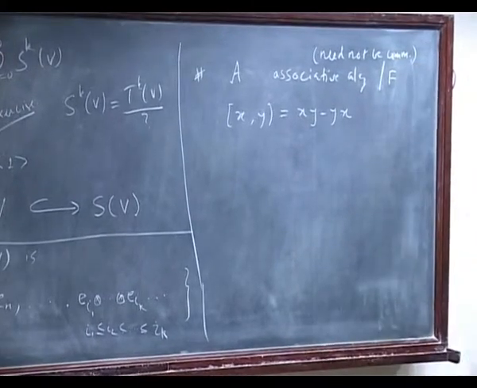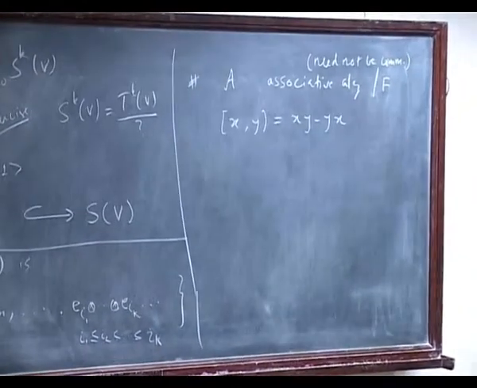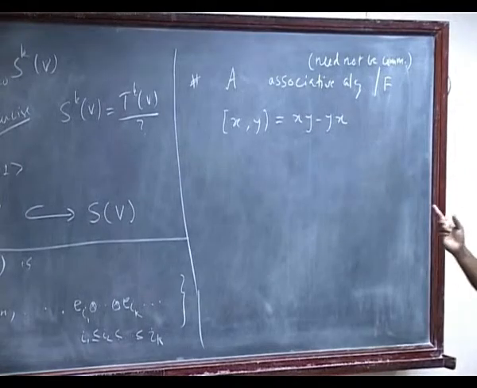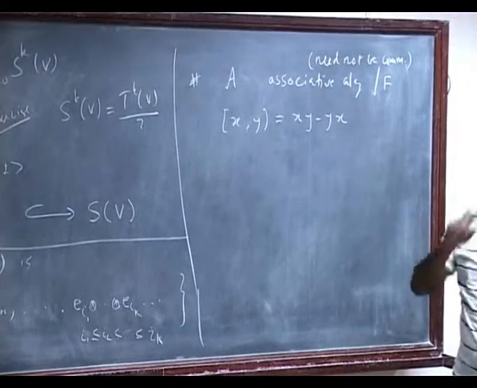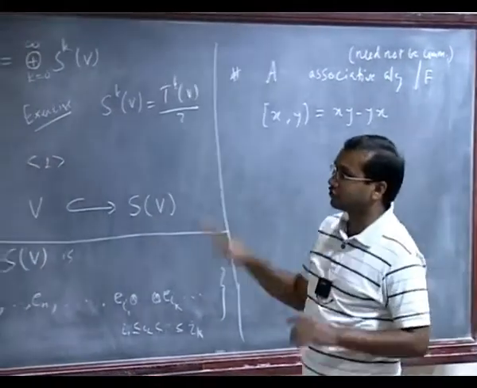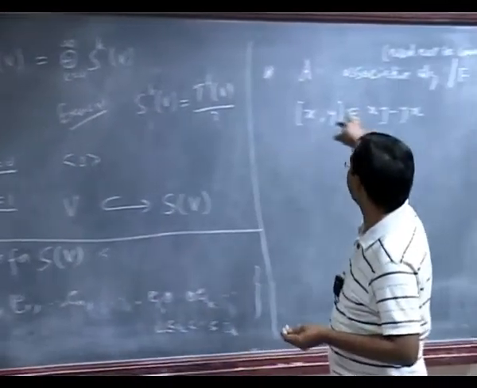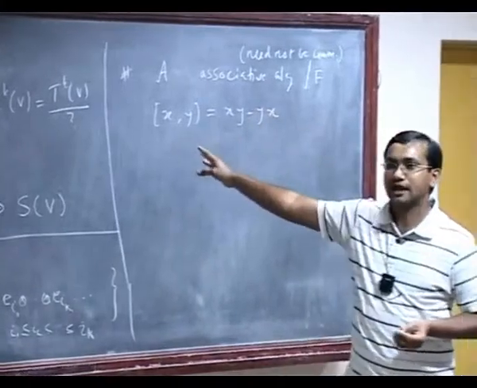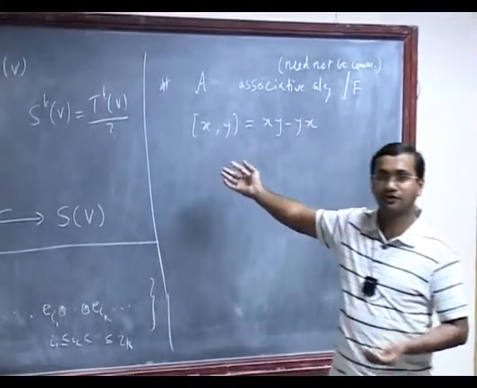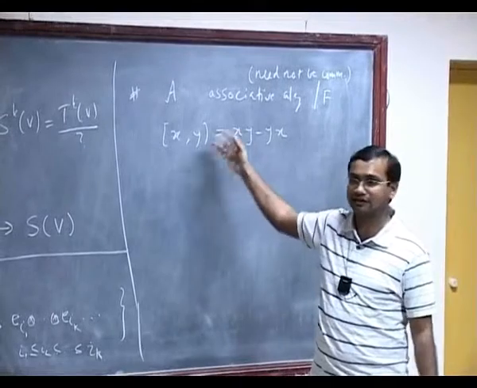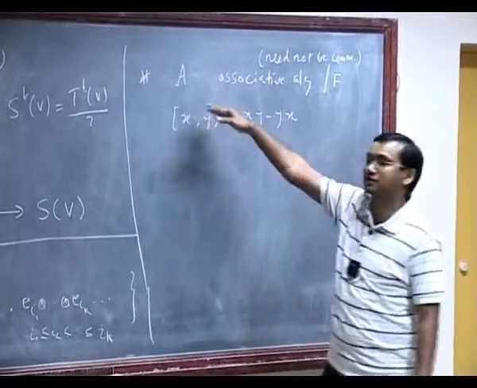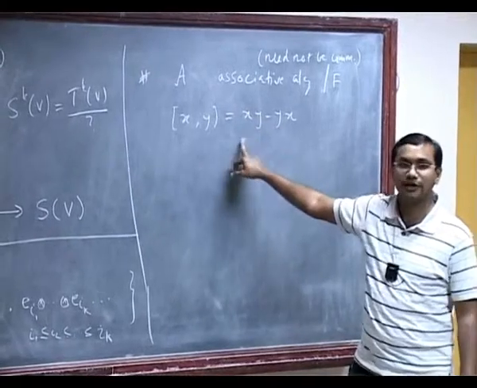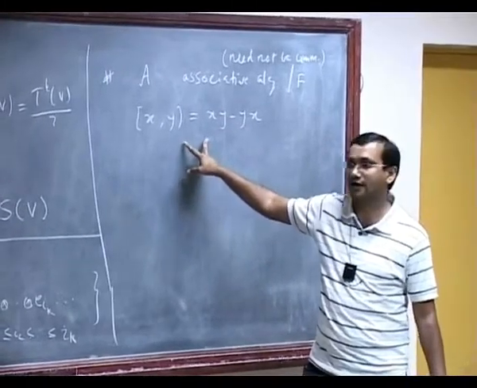So I can define this bracket [x,y] equal to xy minus yx, and you can check that it's a Lie algebra with respect to this. So what I am going to talk now, whenever I have an associative algebra, I will assume the default Lie algebra structure. Whenever I say that there is a Lie algebra structure, I will mean this multiplication, basically, this bracket.